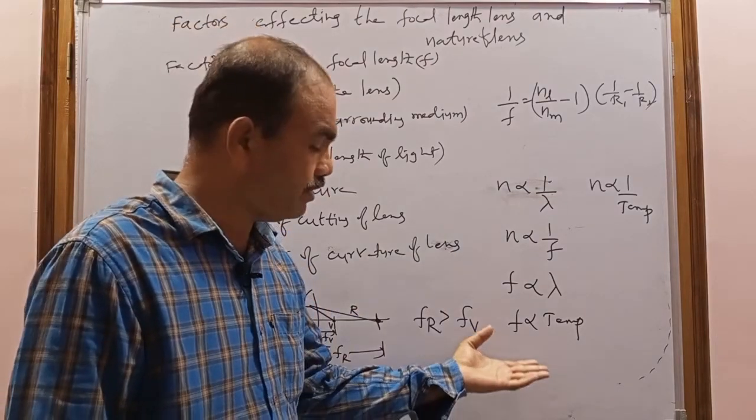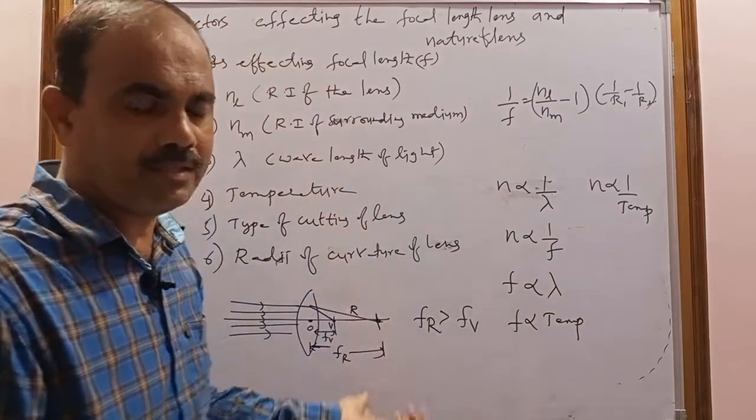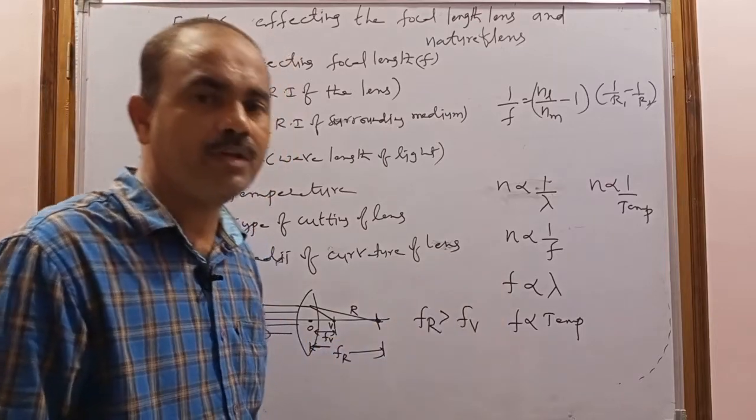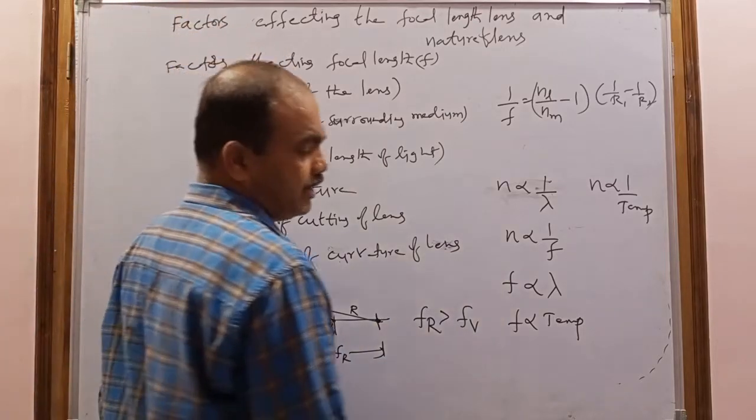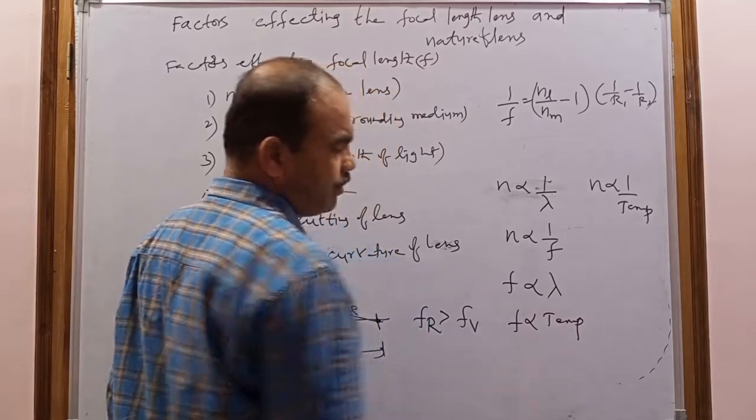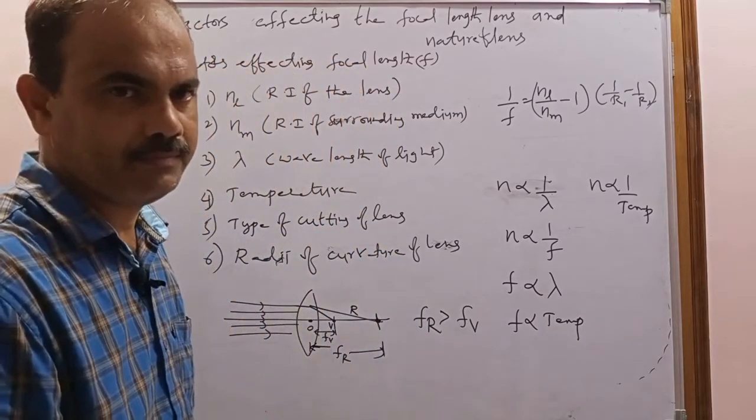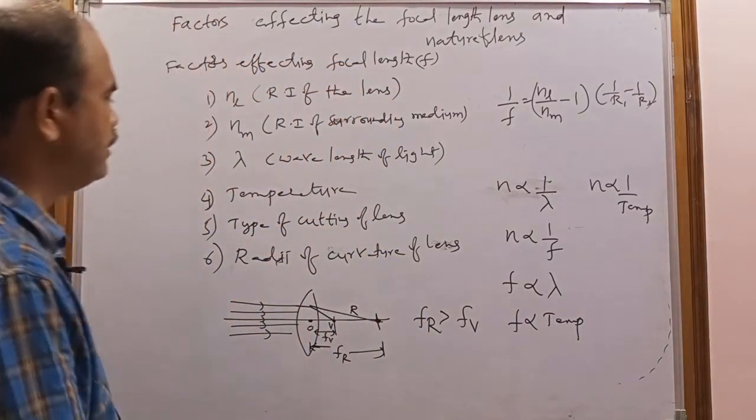Or if the temperature of the refractive index of the lens is increased, what happens? The focal length also increases. So the temperature and the focal length of the lens are always directly proportional. So these are the factors affecting the focal length.